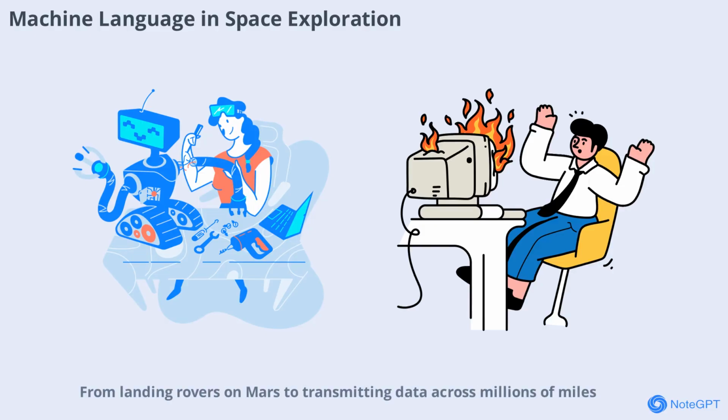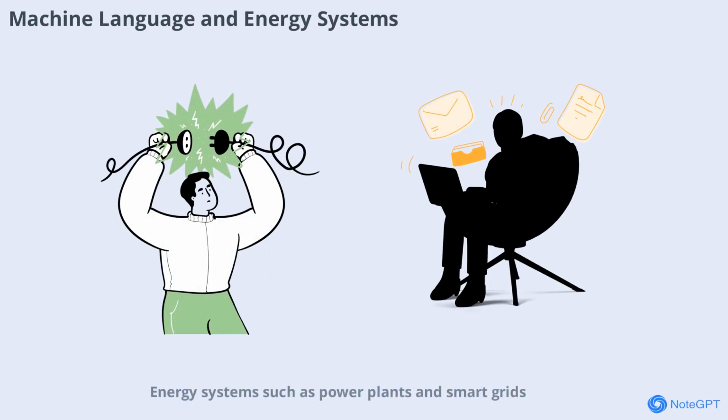From landing rovers on Mars to transmitting data across millions of miles, machine language is at the heart of every space mission. Energy systems such as power plants and smart grids use machine language to monitor and control equipment. Machine instructions manage everything from electricity generation to distribution, ensuring that power is delivered safely and efficiently. By optimizing machine code, engineers can improve the reliability and sustainability of energy systems, supporting the transition to renewable energy sources.